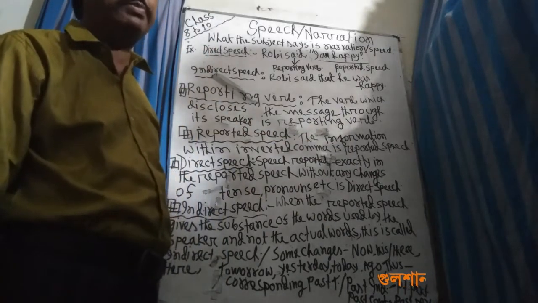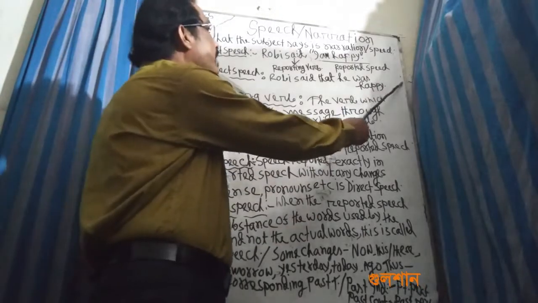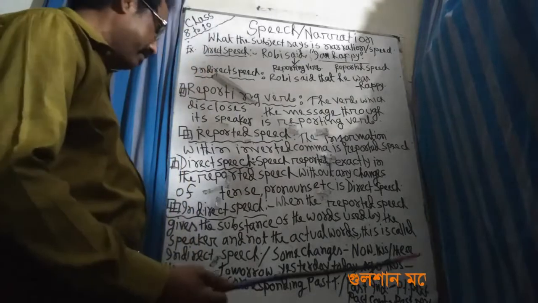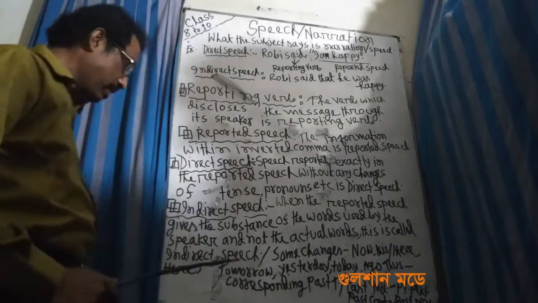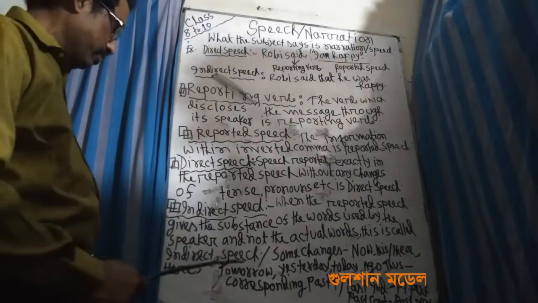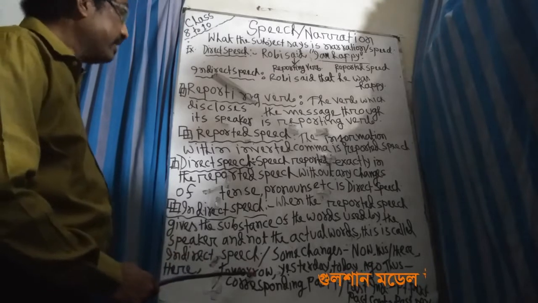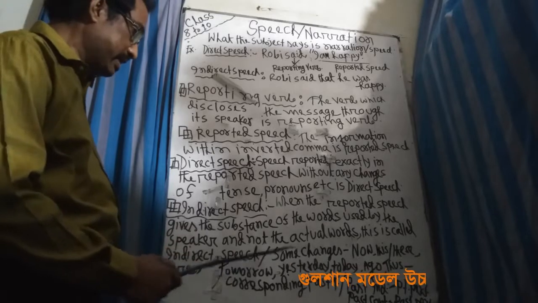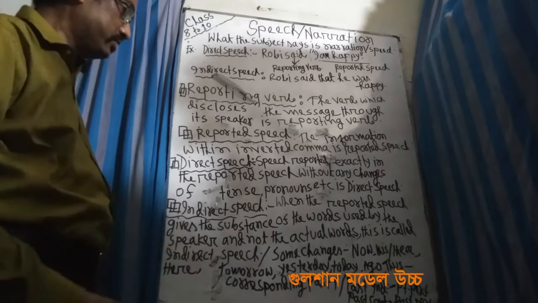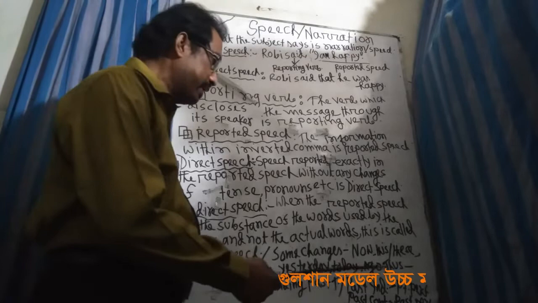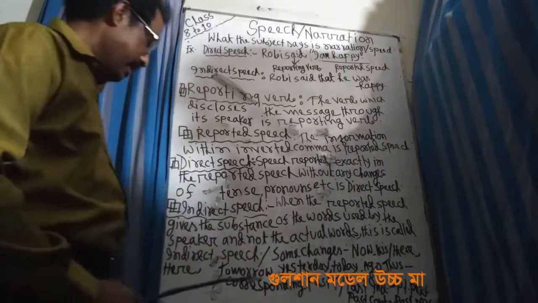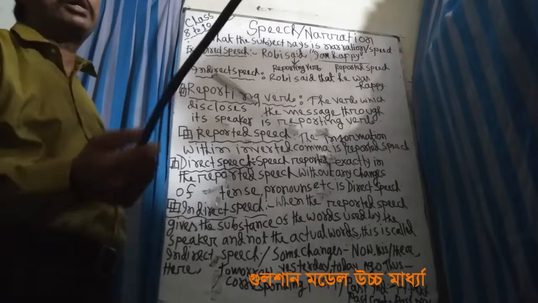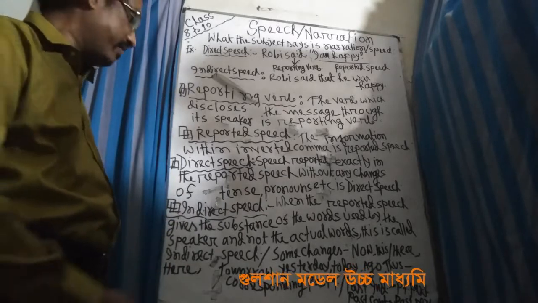Mind the corresponding past tense. If there are pronouns, adverbs, and adjectives at the end or in the middle of the sentence, these changes will happen like this. Suppose you see tomorrow: if it is in direct speech, then in indirect speech it will be the next day. Yesterday will be changed into the day before or previous day. Today becomes that day; ago becomes before; thus becomes so. And for the others, just turn over the pages of your grammar book and learn them.